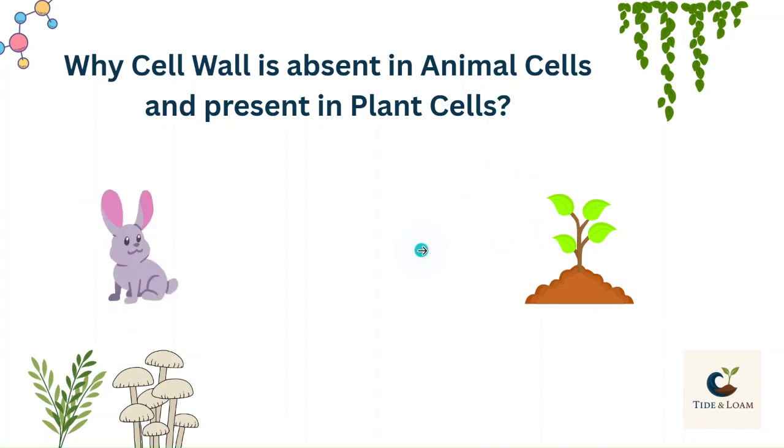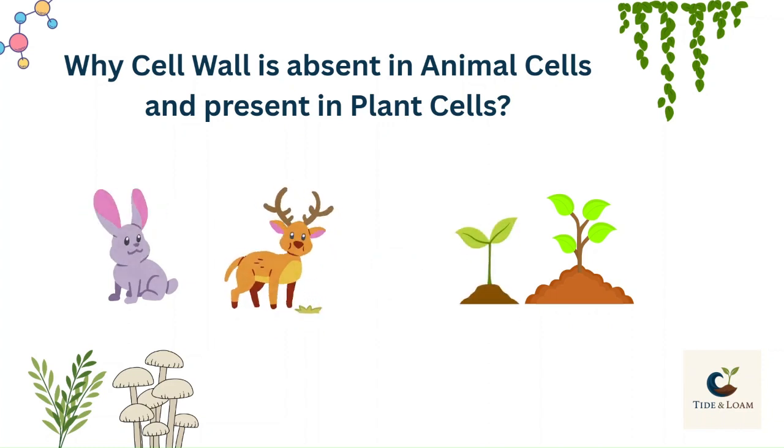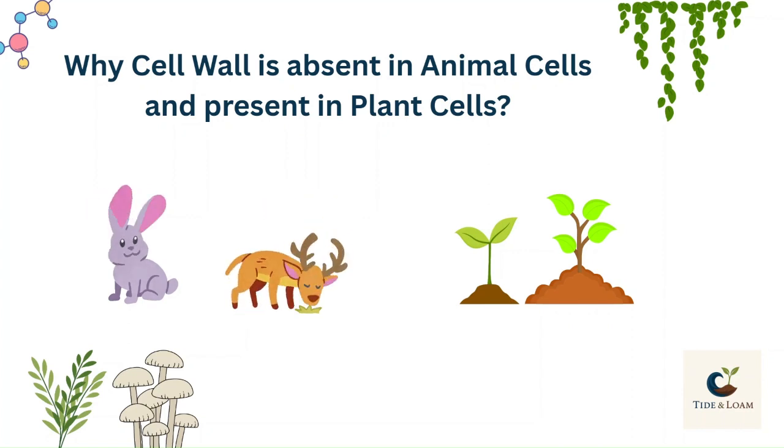On the other hand, animals need food, and in pursuit of food and shelter, they have to move from one place to another. If their bodies do not move, they cannot move towards food, they cannot move towards a better shelter, a place to live. That's why animal cells have no cell wall and plant cells do have a cell wall. And if animal cells had a cell wall, because cell wall is a hard structure, animals would not be able to move from one place to another.